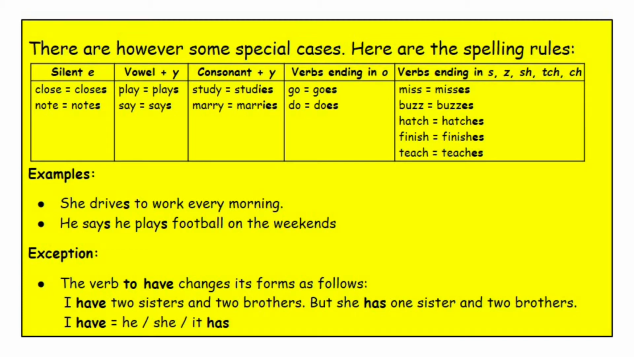The exception: the verb to have changes its form as follows: I have 2 sisters and 2 brothers, but she has 1 sister and 2 brothers. I have equals he or she or it has.